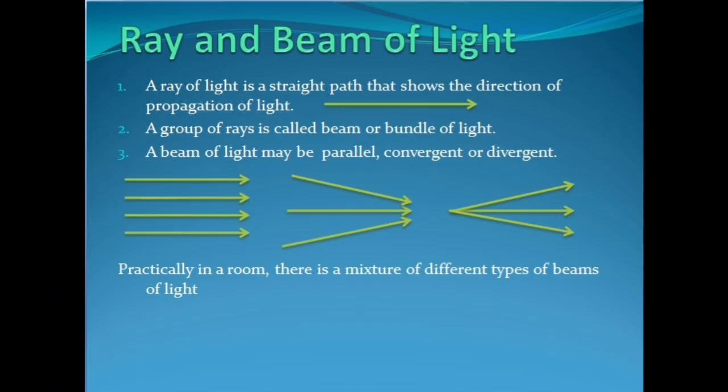Let's move to another point, ray and beam of light. A ray of light is a straight path that shows the direction of propagation of light. A group of rays is called a beam or bundle of light. A beam of light may be a parallel beam or convergent beam or divergent beam. And practically, in a room there is a mixture of different types of beams of light.